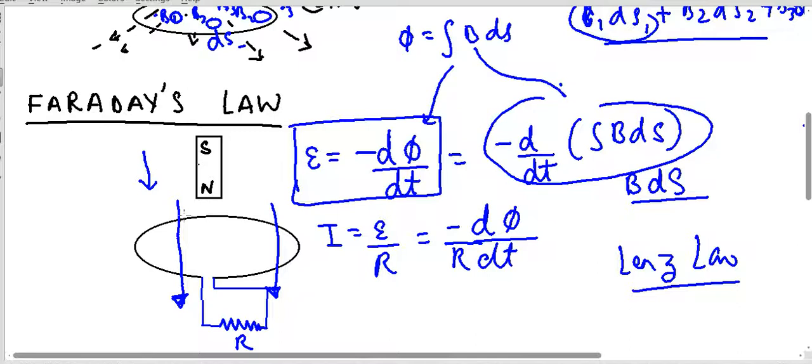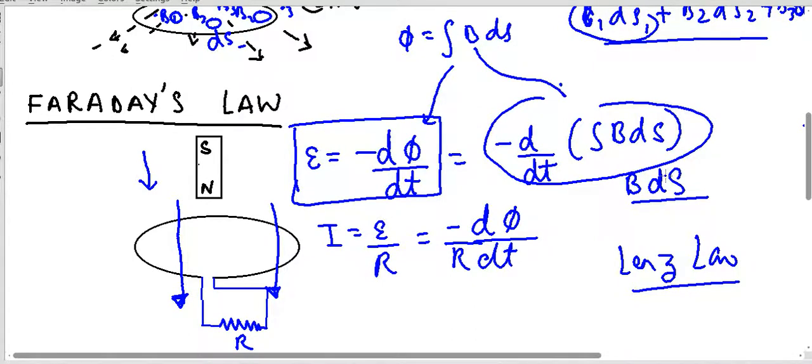If I start moving the magnet towards this loop, then the magnetic lines of force going downwards through the current carrying loop increase. As I move, more and more lines of force will pass through, the strength of the magnetic field will increase, which means more and more magnetic lines of force will be pointing downwards.